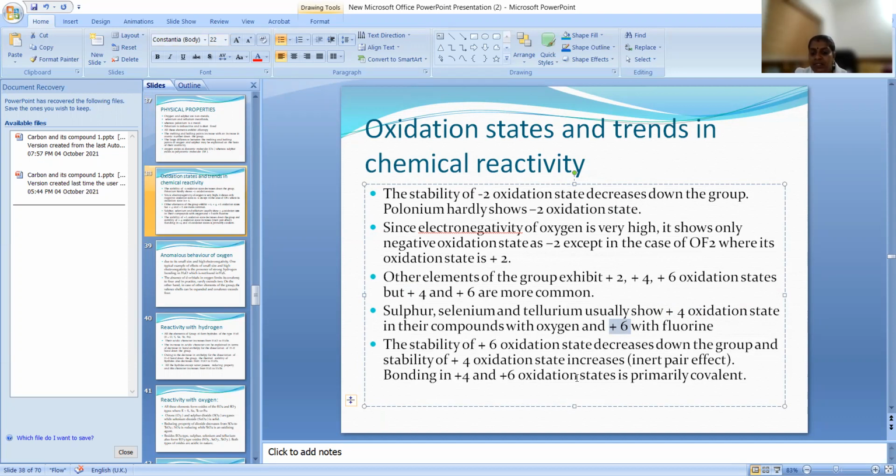Bonding in the +4 and +6 oxidation states is primarily covalent. Okay.